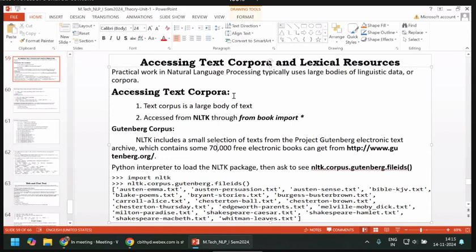To access this, we use the Python interpreter to load all these documents from the NLTK package. Then we use nltk.corpus.gutenberg.fileids. It means after loading the NLTK package, it has the flexibility to get these corpora from the Gutenberg website. Similarly, there are so many websites. Generally, it does not contain the entire data; it fetches the data from these websites.